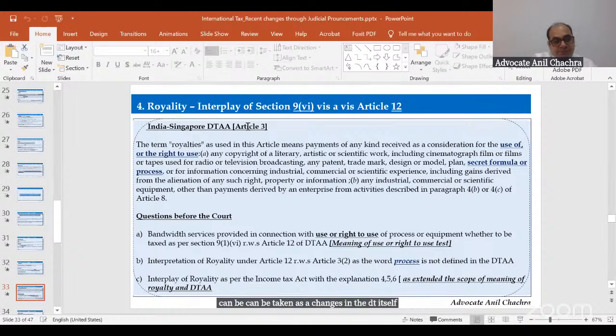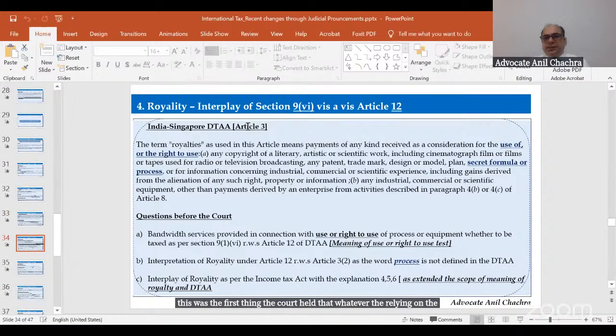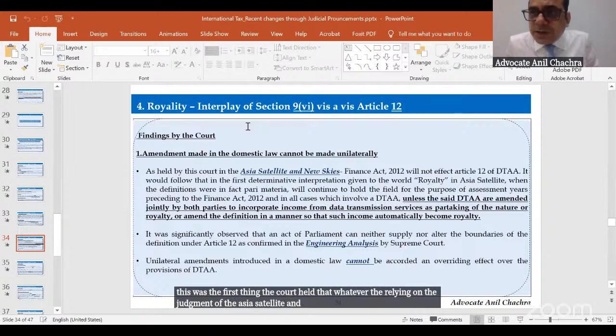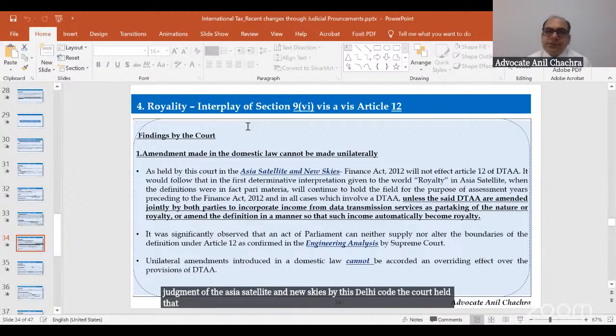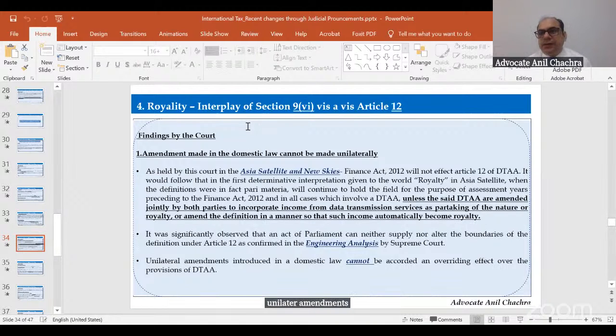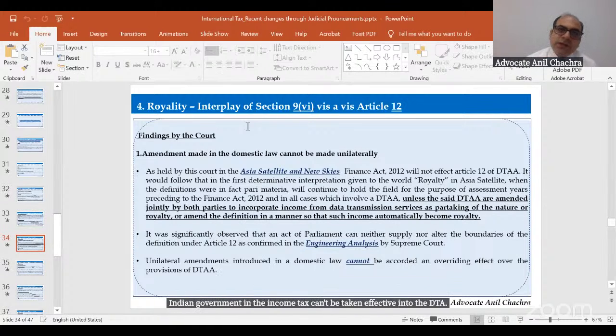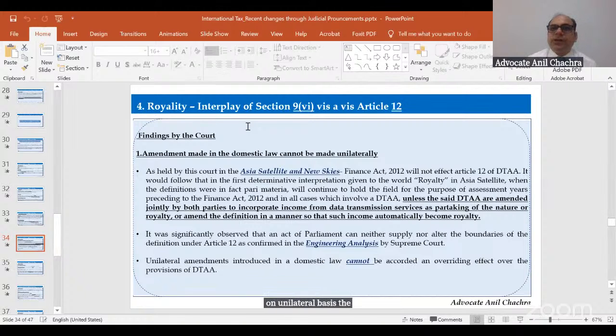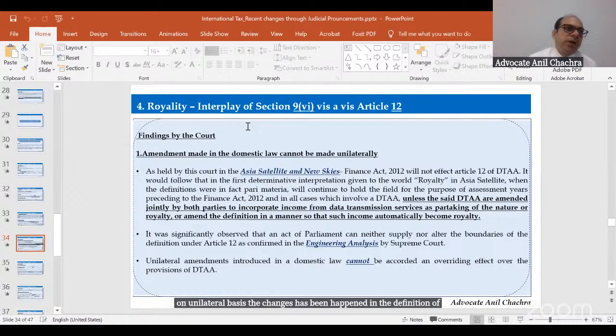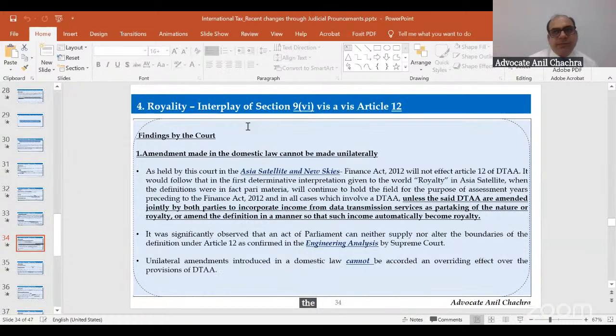The court held that this was the first thing. Relying on the judgment of the Asia Satellite and New Skies by the Delhi High Court, the court held that unilateral amendments made by the Indian government in the income tax can't be taken effective into the DTA. So that means we can't say that on a unilateral basis, changes that have happened in the definition of the royalty can also happen in the DTA.